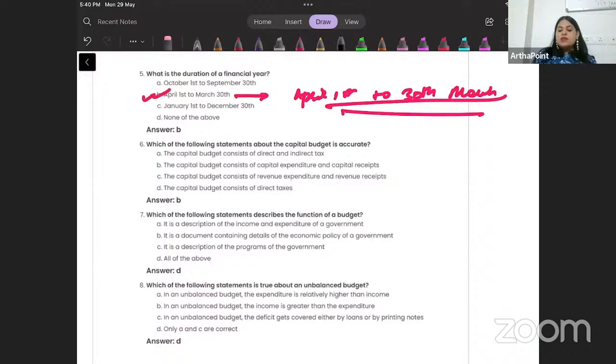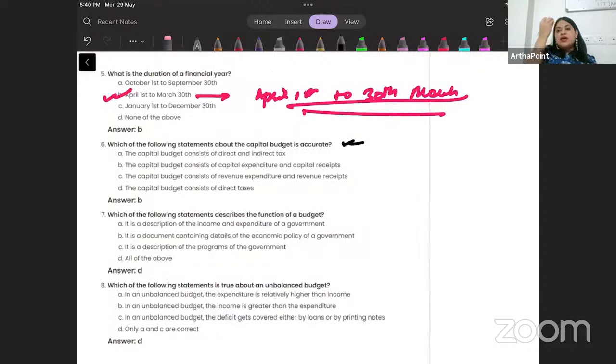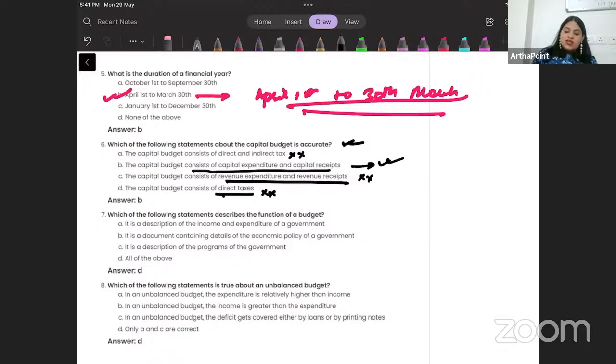Come to the next question. Which of the following statements about the capital budget is accurate? So the capital budget is basically where capital expenditure and capital receipt are involved, right? Capital budget consists of direct and indirect tax? No. In tax, no asset or liability is involved, so it cannot be capital. It consists of capital expenditure and capital receipt, correct. It consists of revenue expenditure and receipt? No. It consists of direct taxes? No. So the answer to this question will be B.